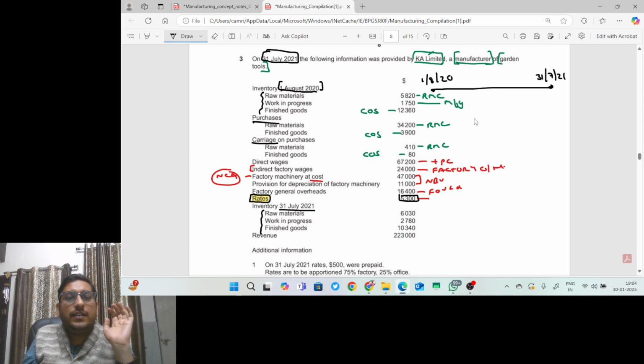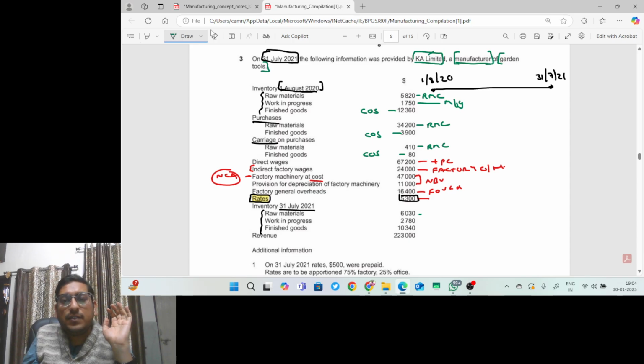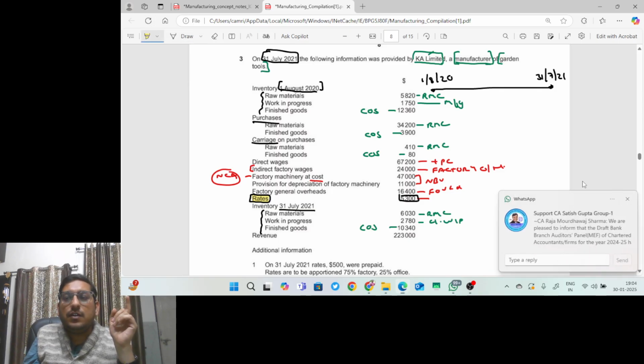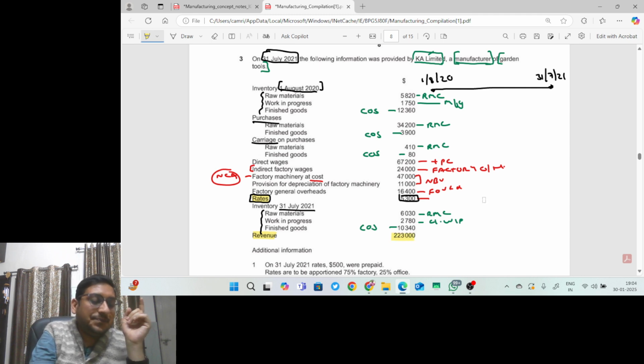Okay. Inventory, obviously raw material consumed, it will go to RMC, closing inventory of raw material, right? Work in progress, this is closing WIP, will go to manufacturing. And finished goods, sir, it is a part of cost of, sorry, this is 10,340, not this. So 10,340 finished goods is a part of cost of sales. And this revenue, obviously revenue is part of, revenue is part of 2,23,000. Revenue is part of the statement of profit and loss.